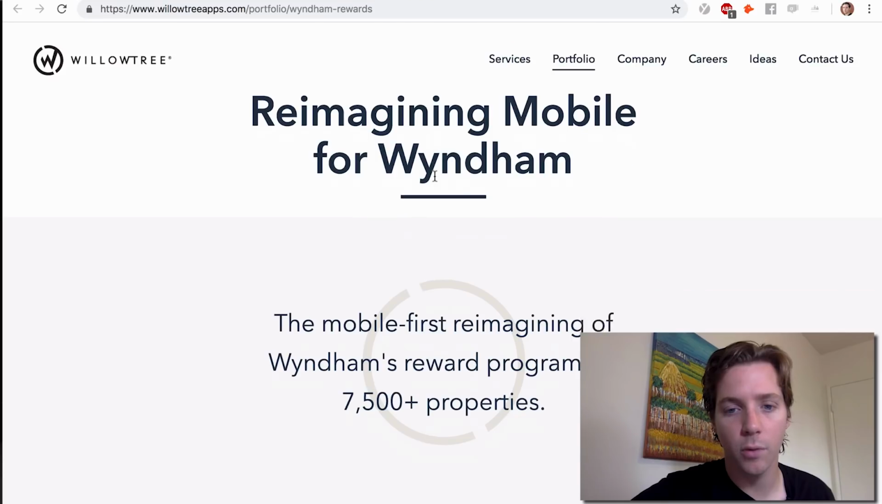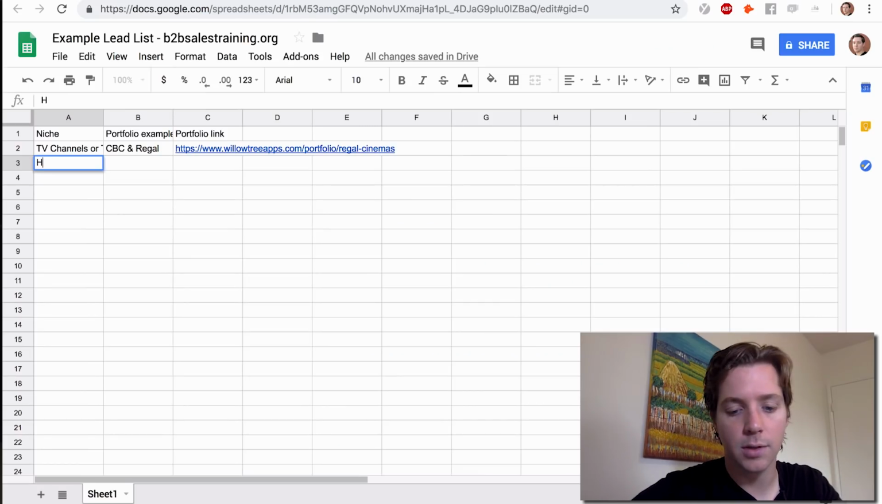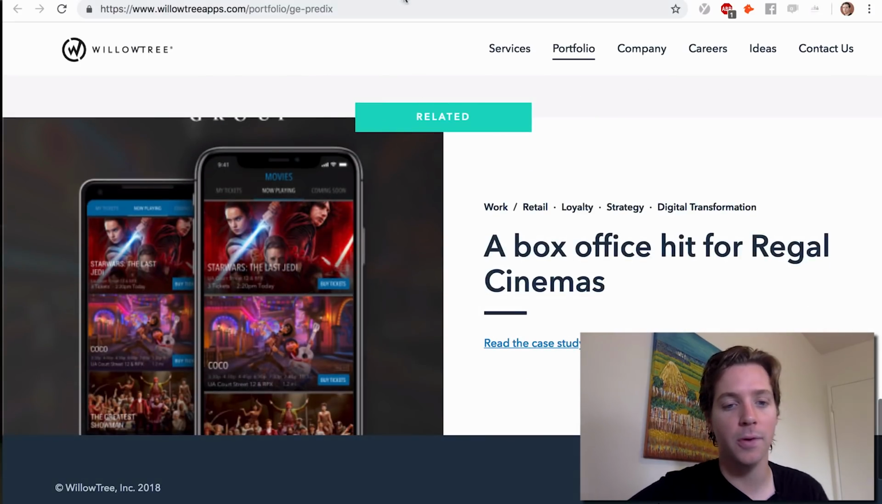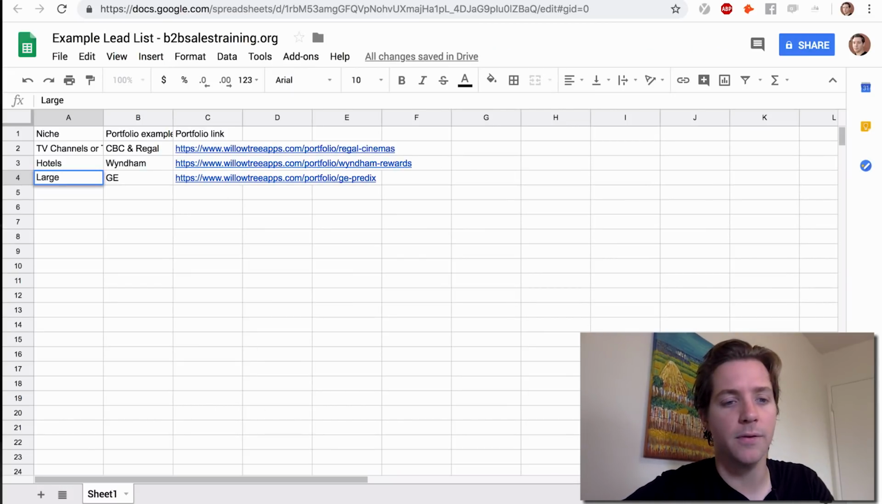The other one, let's look at the other one. I'll get a couple examples in here. Wyndham Rewards. Wyndham is a hotel. There are a ton of other hotels. That's easy. Hotels, portfolio link. And then they have GE, a dashboard for General Electric. So we'll put that in, and we'll say that's large manufacturing.